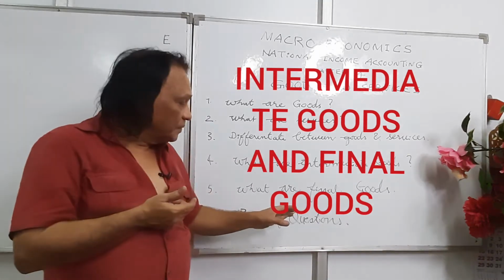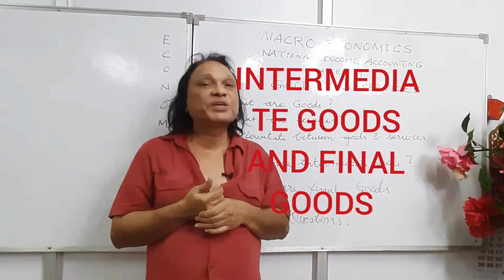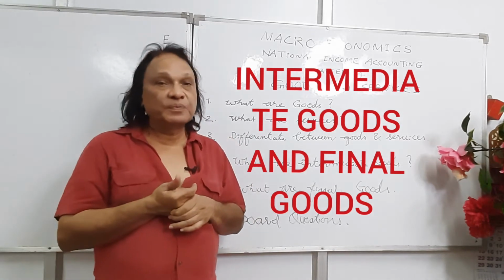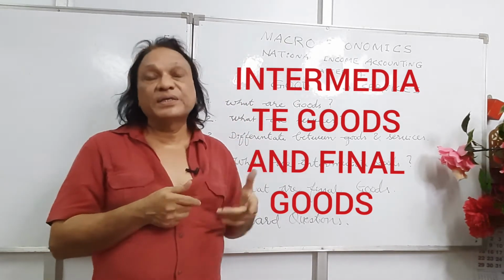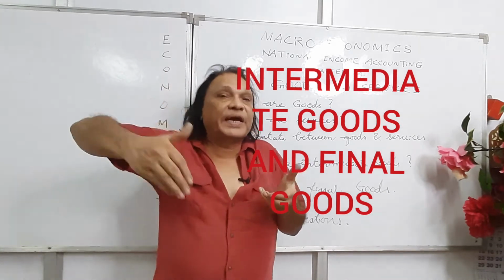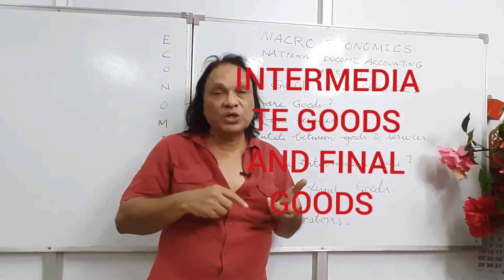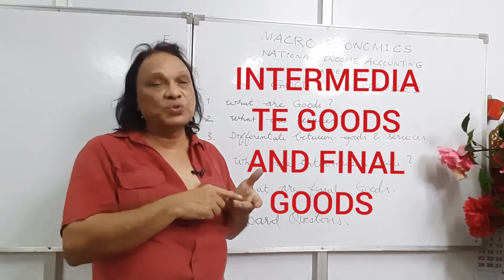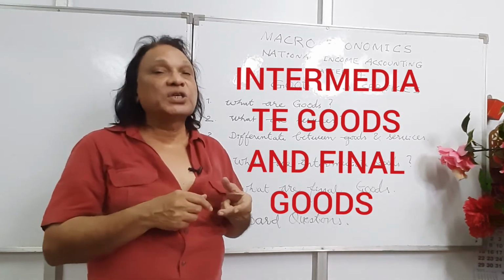Final goods. And they can ask you, differentiate between intermediate goods and final goods. That's of course an important question, very important from the board's point of view. So again, as usual, I told you, so please make a table and write in points. The first point is intermediate goods are those which are meant for further production. They help in producing other goods. For example, sugarcane in the manufacturing of sugar is an intermediate good. Leather in the manufacturing of shoes are intermediate goods. Cloth in the manufacturing of shirt is an intermediate good.